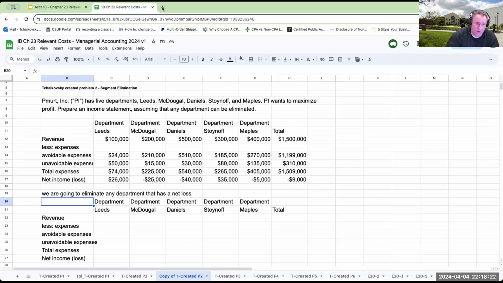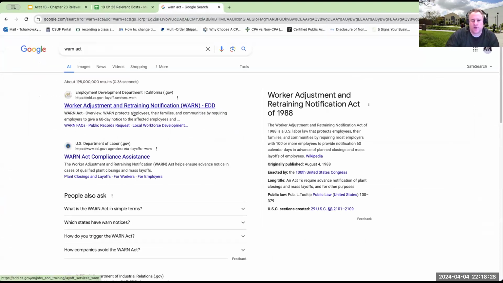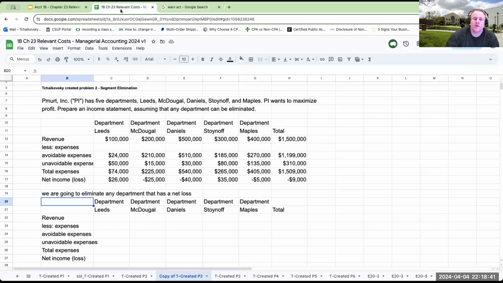There's something called the WARN Act, which is the Worker Adjustment and Retraining Notification Act. It requires most employers with 100 or more employees to provide a notification 60 calendar days prior to the layoff. So when you do a segment elimination, you have to make sure you're doing it legally and in the correct way. It's not something you're going to do lightly. But for this problem, it tells us that we can assume that any department can be eliminated.